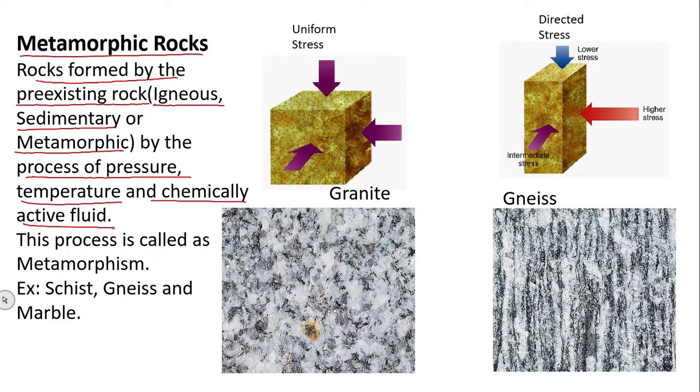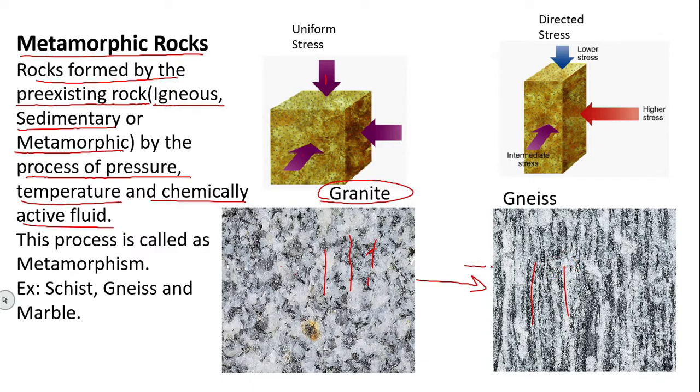So, what happens? Suppose this is an igneous rock, which is granite. I have already given granite as an example of an igneous rock. When igneous rock goes through pressure, maybe confined pressure or directed pressure, you can see the black color things have come in one line, and white color comes in one line.